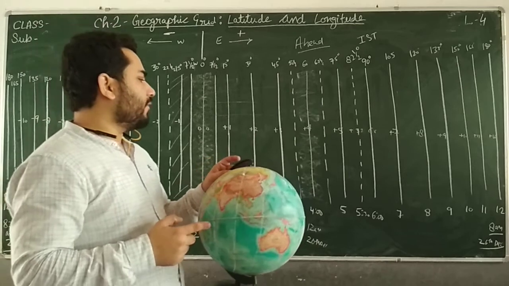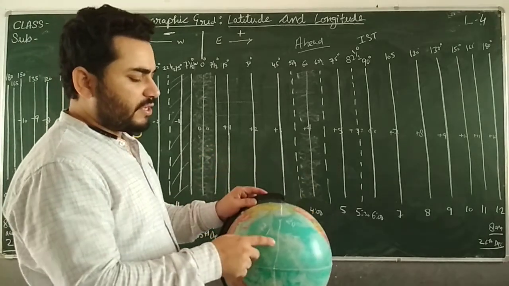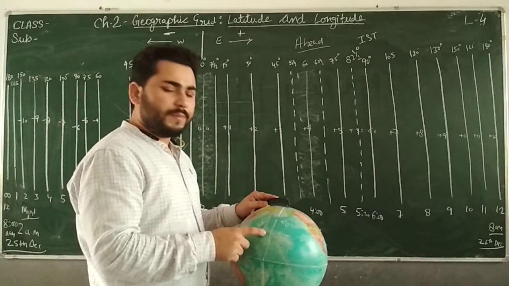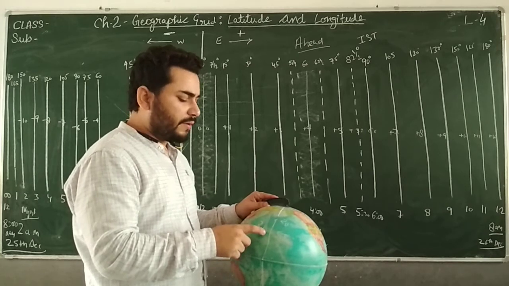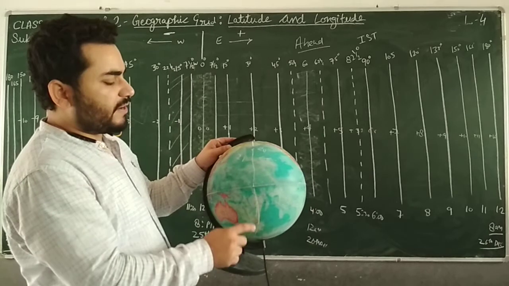So at midnight the date will get changed. And now when you reach near 180 degree, the time here will be 8 a.m., as this line is 180 degree.